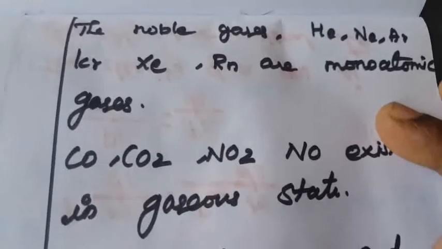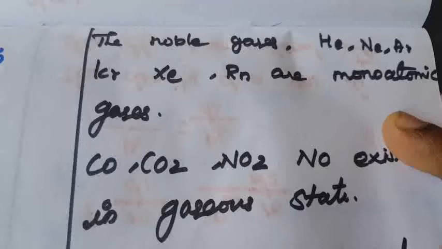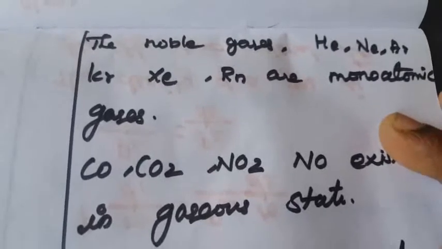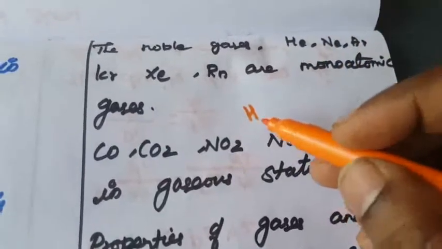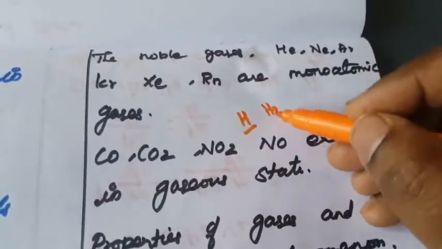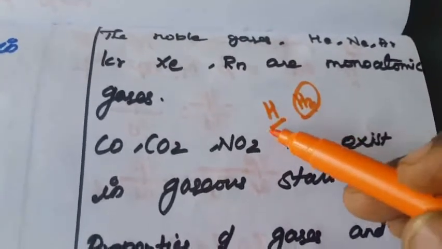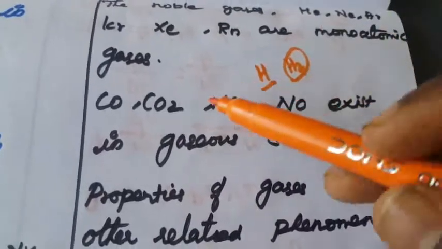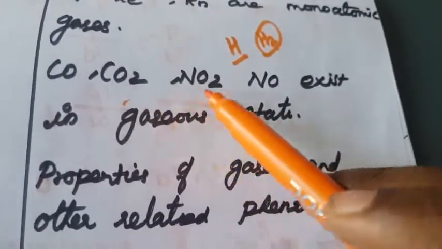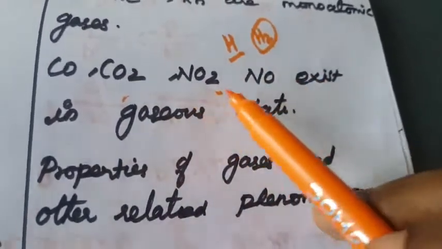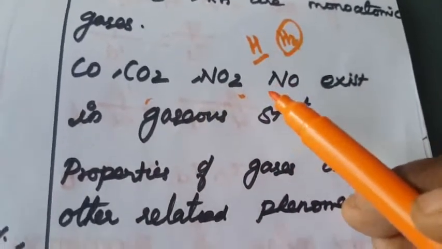Noble gases are present in the form of monoatomic gas. What is meant by monoatomic gas and diatomic gas? Monoatomic gas means a single atom. For example, only one hydrogen atom is monoatomic. H2 is diatomic, because two means di. Another group of gases present in the atmosphere are carbon dioxide, nitrogen dioxide and nitric oxide, which exist in the gaseous state. So these are all the gaseous molecules present in the atmosphere.